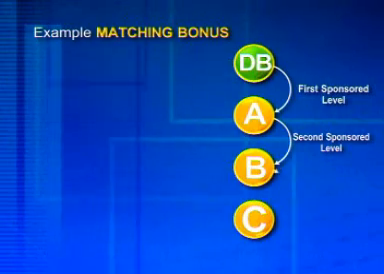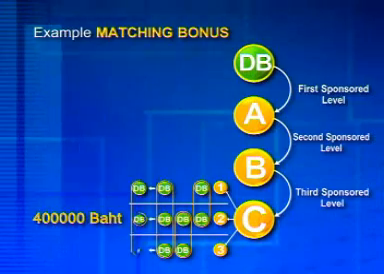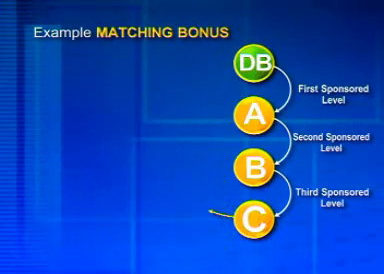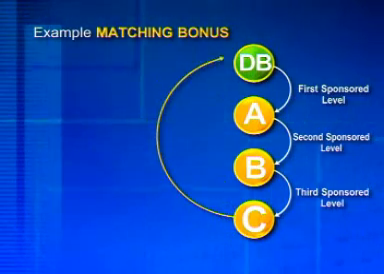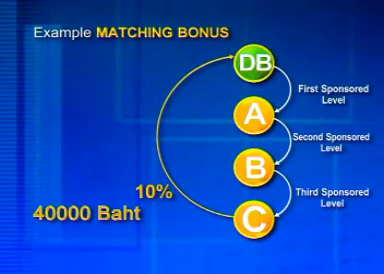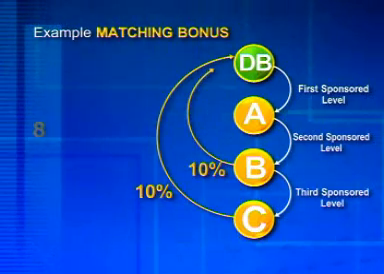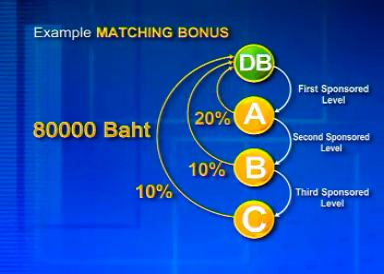C is B's first sponsored level and is able to generate income from matching of 400,000 baht. You will obtain the return from matching bonus for 10% immediately from C, your third sponsored level, or 40,000 baht. This means you will get return from matching bonus for a total of 80,000 baht in that month.